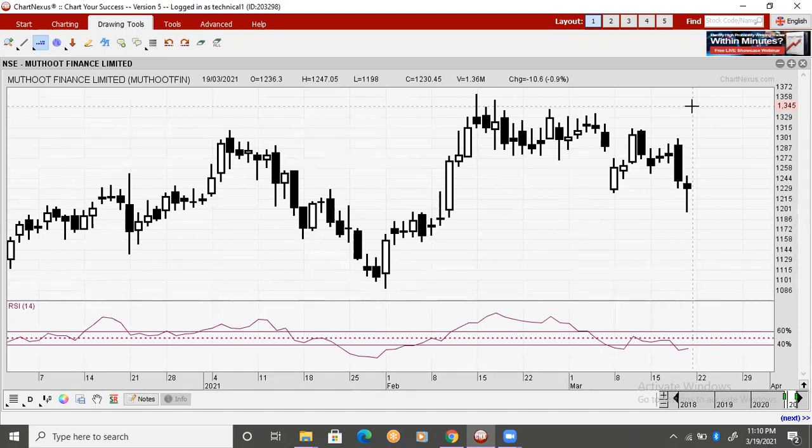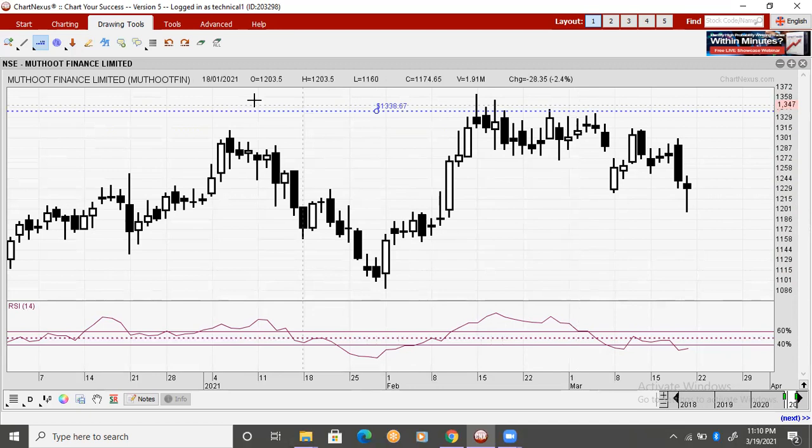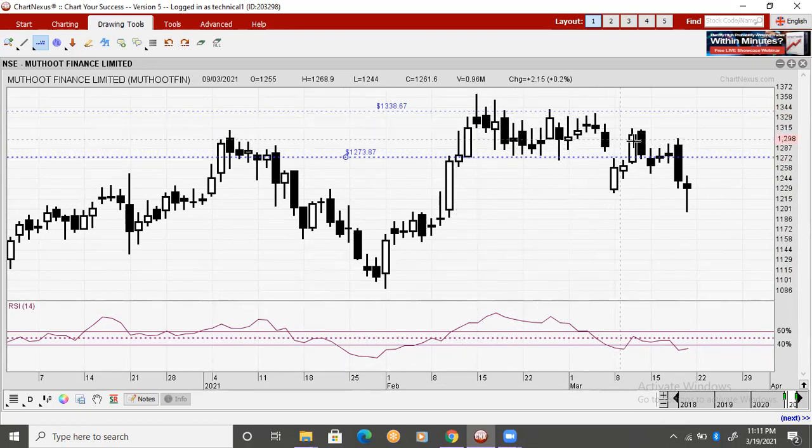So let's see how I decided the levels, how you can analyze any price graph. See guys, the very first thing when you open the price graph, look for the trend, whether price is in uptrend, downtrend, or sideways. If I talk about Muthoot Finance, in this region, price was completely sideways. So let me note down the levels for you. This was around 1340 level, and this was around 1275 level. So you can see price was consolidating in the range of 1275 to 1340 level.